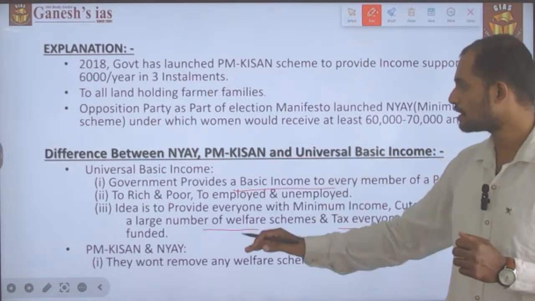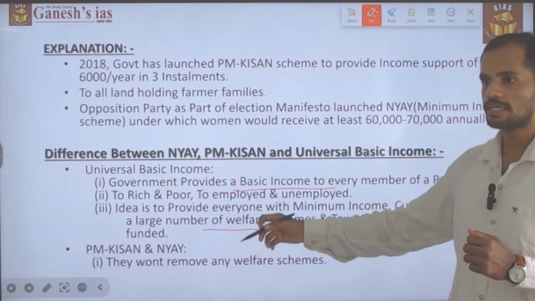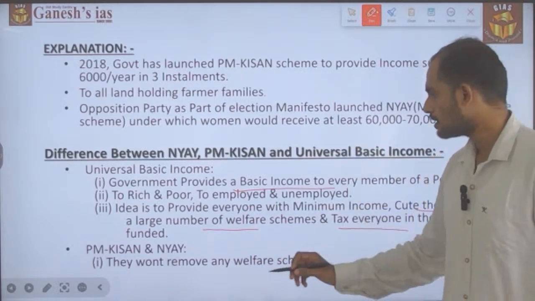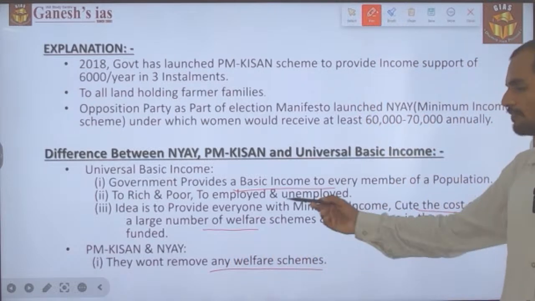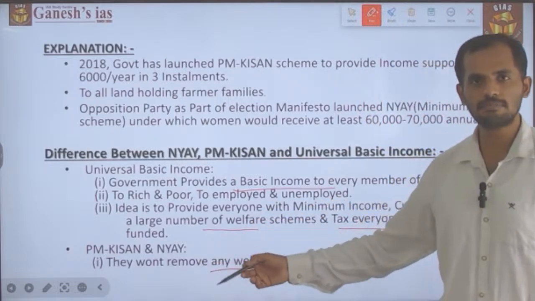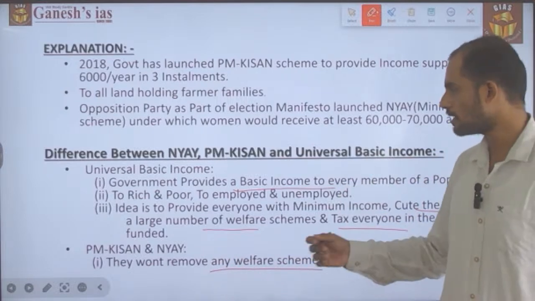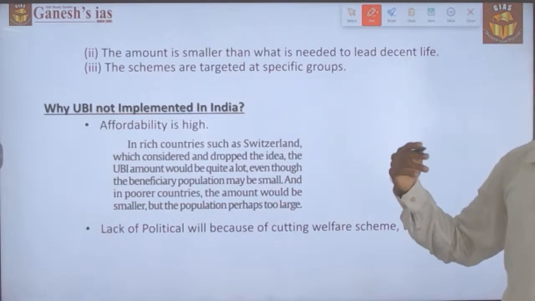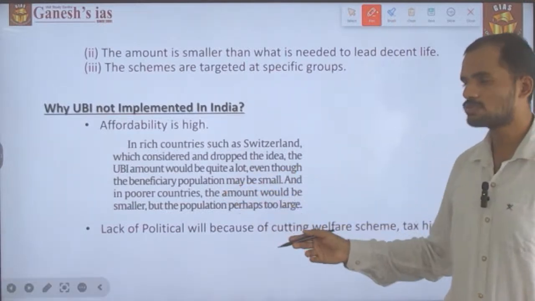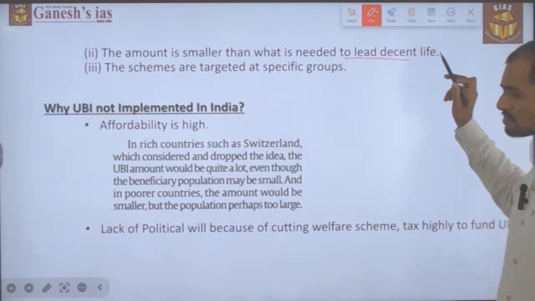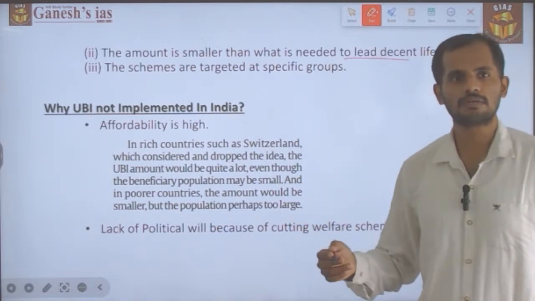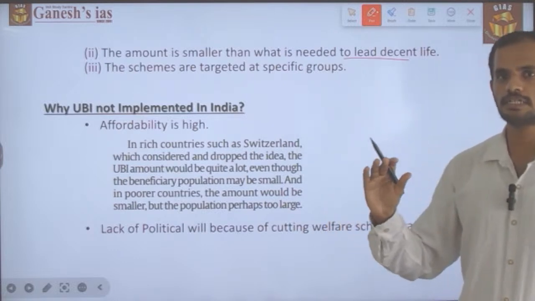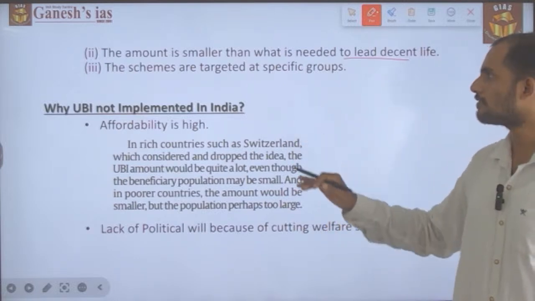But in the case of PM Kisan as well as NYAY, the similar schemes introduced by the government in recent years, the other welfare schemes won't be removed if these schemes are implemented, and at the same time the amount provided by the respective schemes is smaller when compared to universal basic income, which provides a decent amount of money for a person to live a decent standard of living.